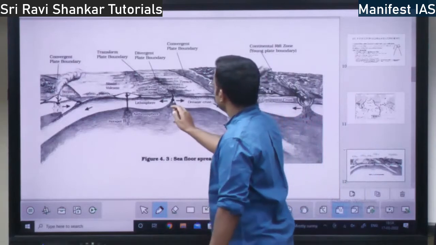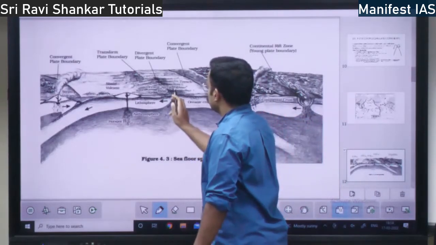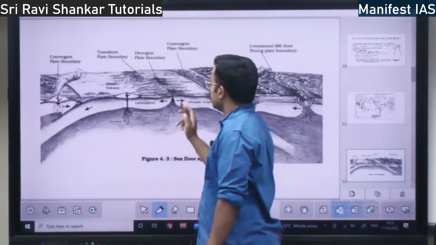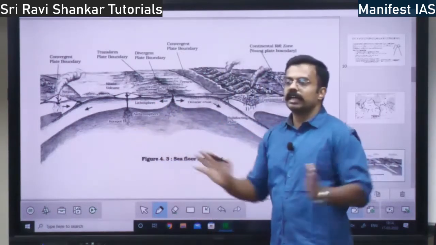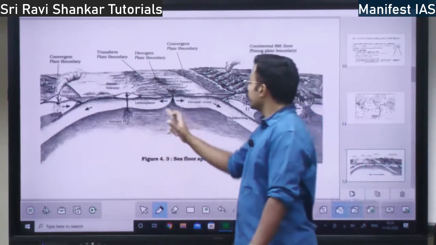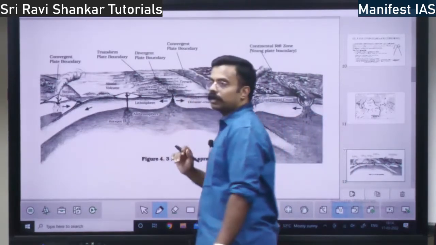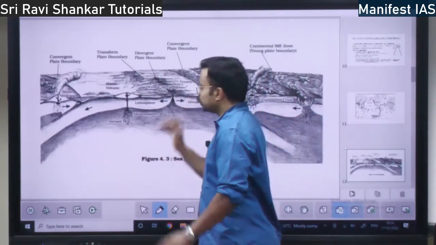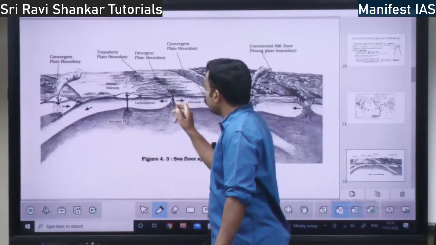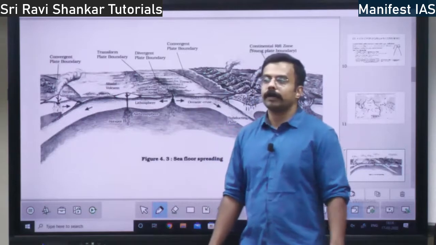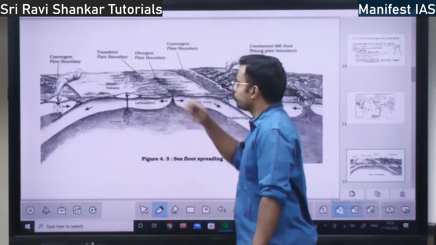Here there is a volcano coming up, right? And the lithosphere, the crust, is moving in both directions. It is moving away. When it is moving away, the volcano is coming up. When it comes up, what happens? The crust will rupture and move away, and this volcanic magma will get solidified and new crust is formed.